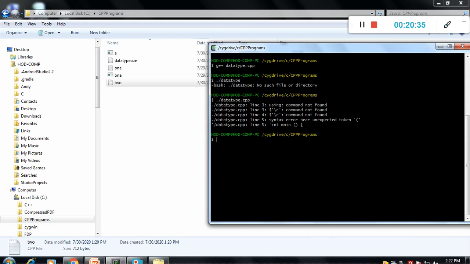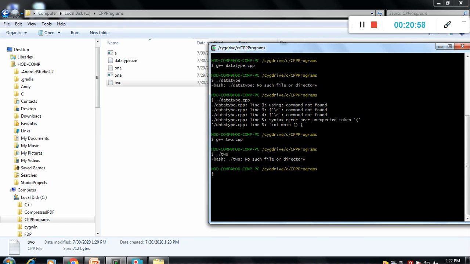Now we will again run it, g++ 2.cpp, then again ./ and the program name as 2.